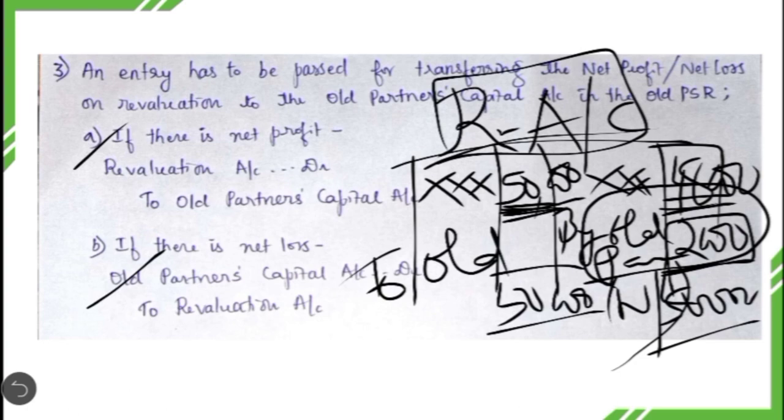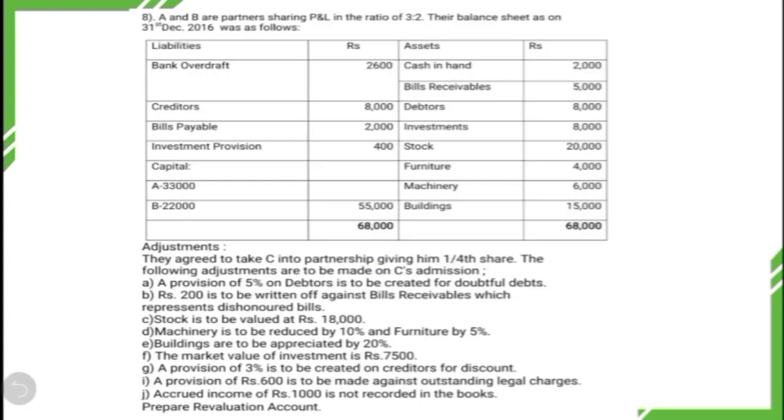So let us understand this concept by taking up one question. A and B are partners sharing profits and losses in the ratio of 3:2. Their balance sheet as on 31st December 2016 was as follows. They have given on the asset side cash in hand 2,000, bills receivable 5,000, debtors 8,000, investments 8,000, stock 20,000, furniture 4,000, machinery 6,000, buildings 15,000.